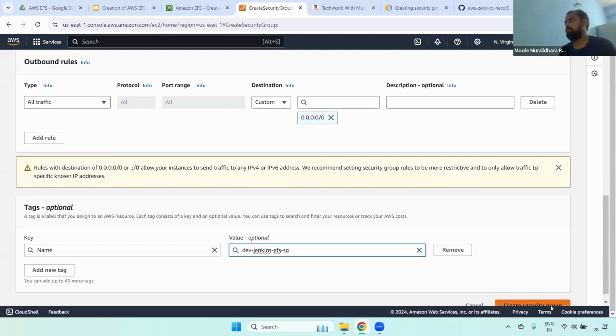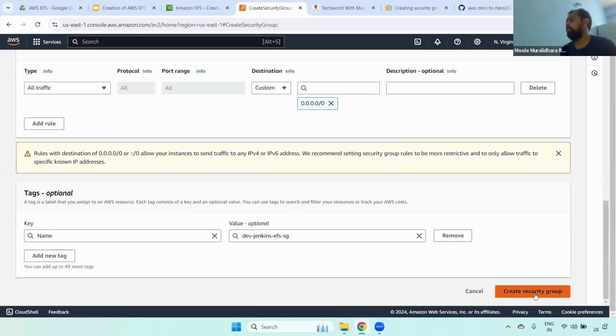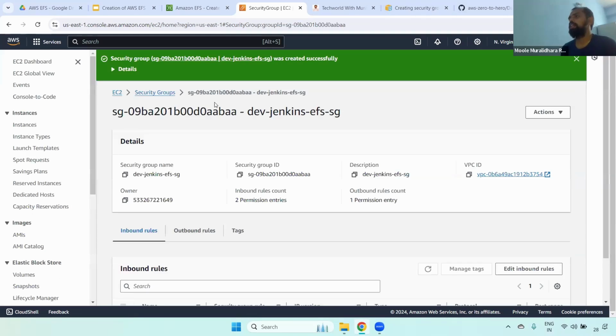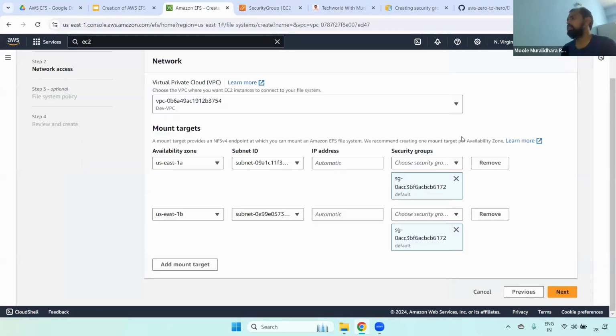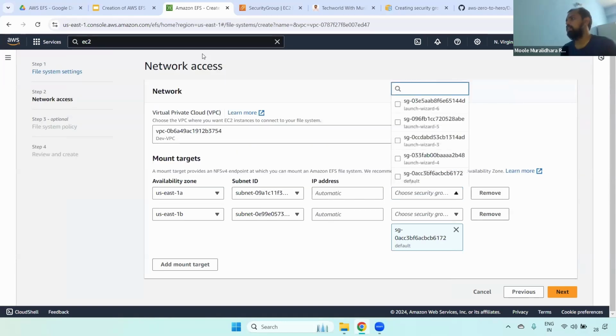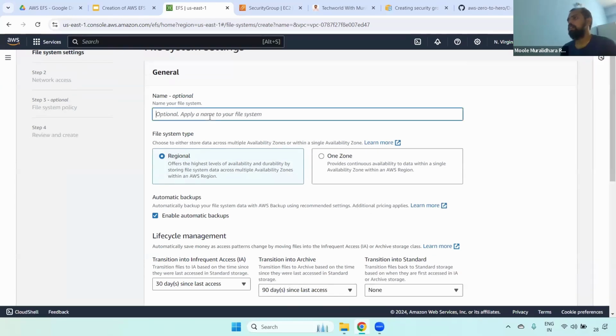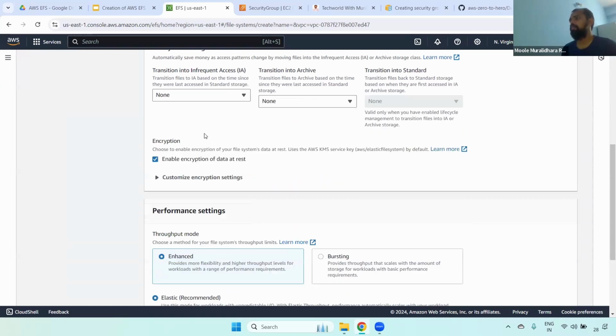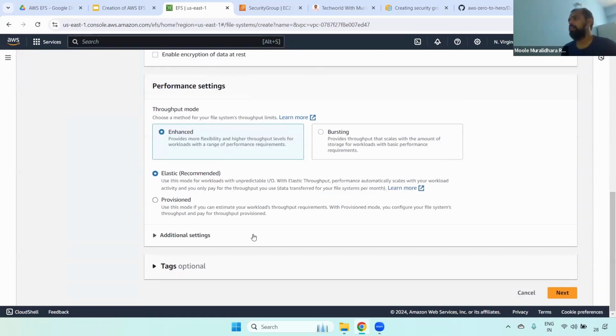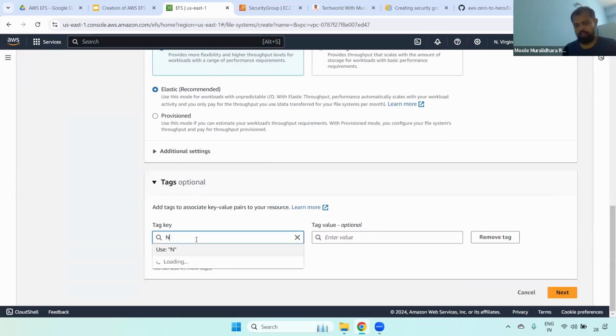Now you can give the tag as well. I'm adding it here. Fine. Now we create the security group. If you observe here, the security group is created. Now go back here and just refresh this. Now you can see dev-Jenkins EFS. I don't require the other options, so none. If you refresh, whatever you selected will be gone.